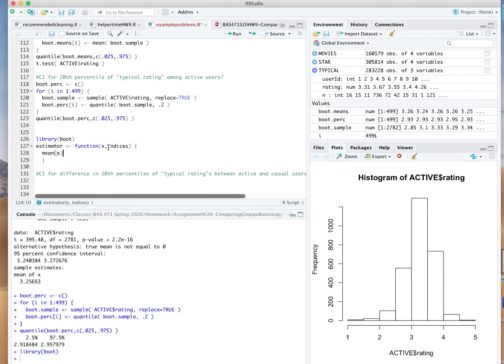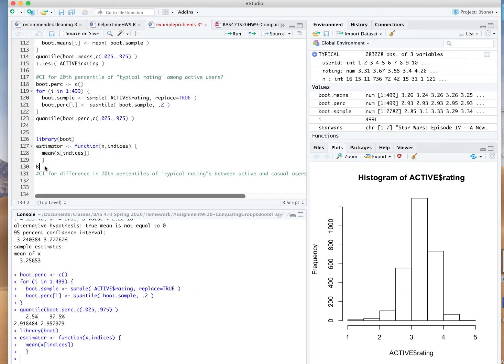Now, how do I do that? Well, since I am referring to the Bootstrap sample values by the letter x, it's like I'm taking the mean of x, but estimator wants a bracket indices. Wherever I refer to an x, I want to make sure to put a bracket indices here, which matches up with the name of the second argument, so that the reference to the Bootstrap sample is done correctly.